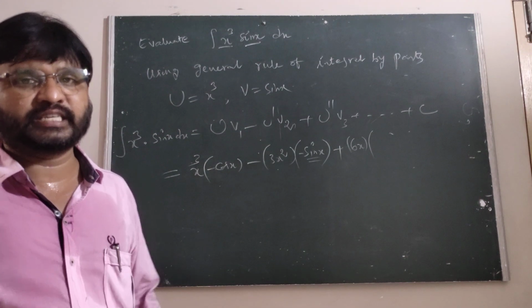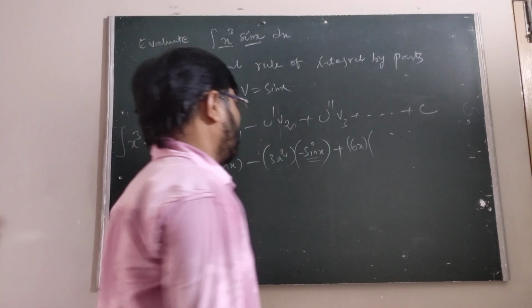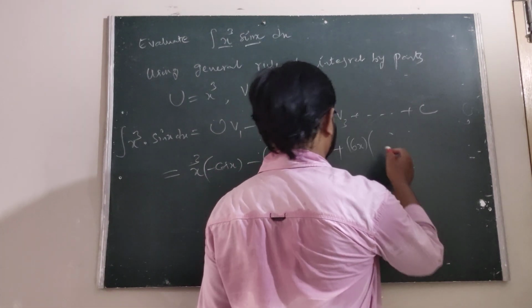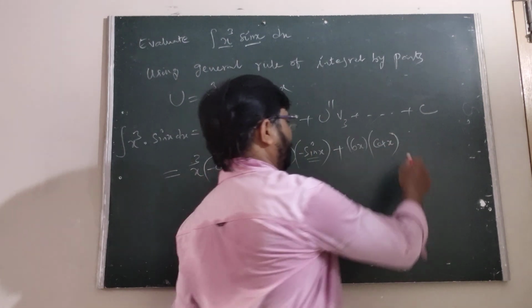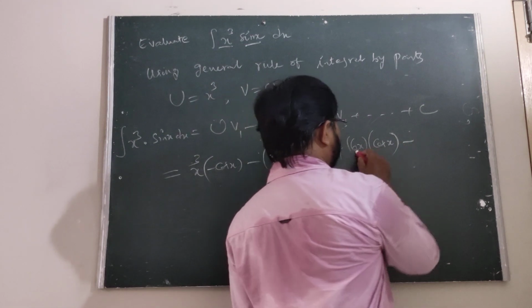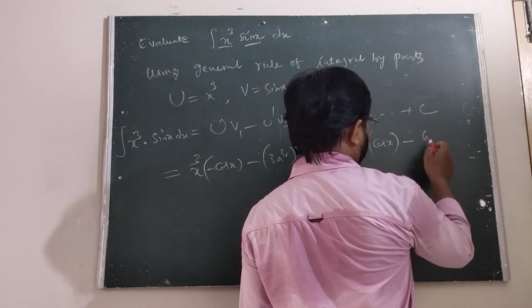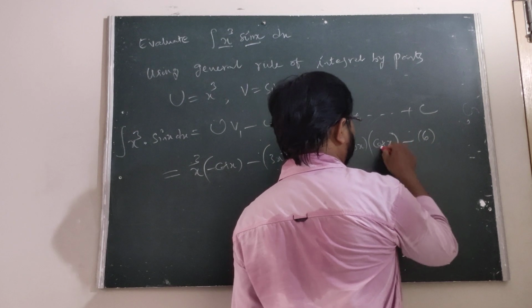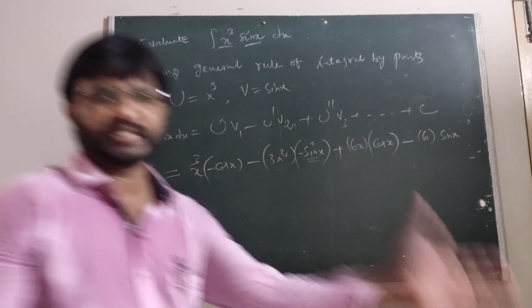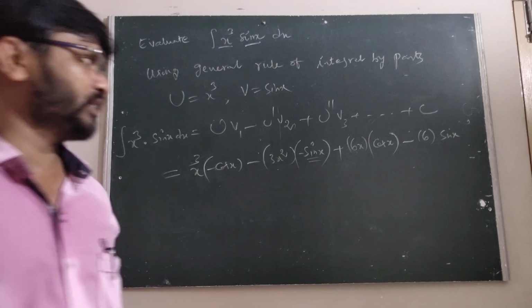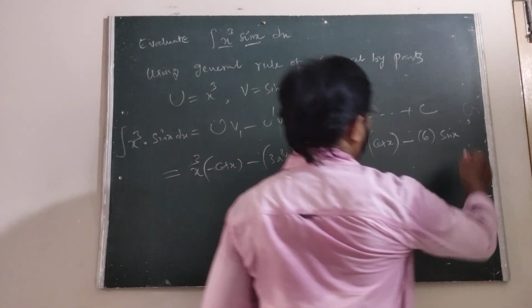The integral of sin x is minus of cos x. And now this is cos x. After that, minus the integral of 6x is 6. Therefore the integral of cos x is sin x. Then you can write the integral of 6 is 0. 0 into any value is 0.